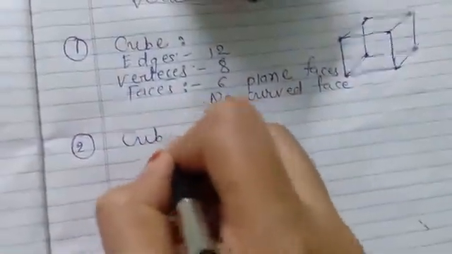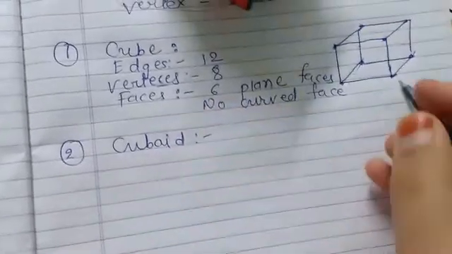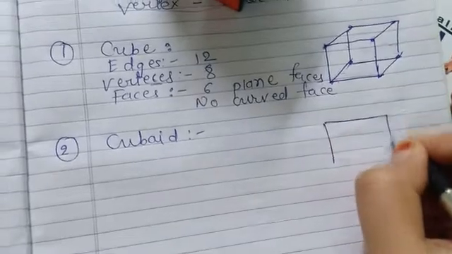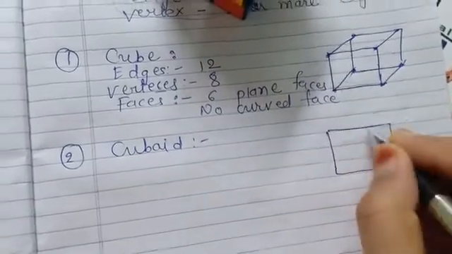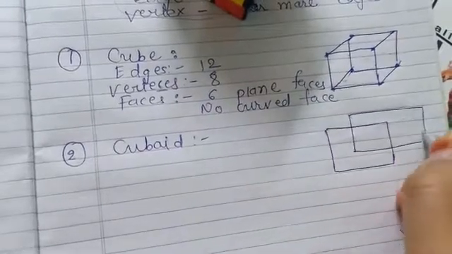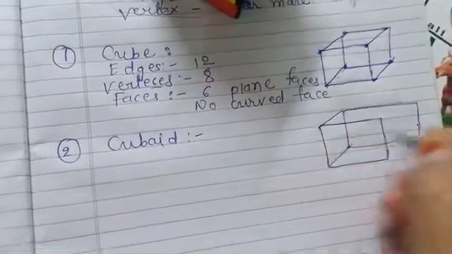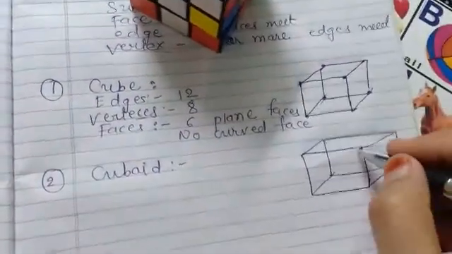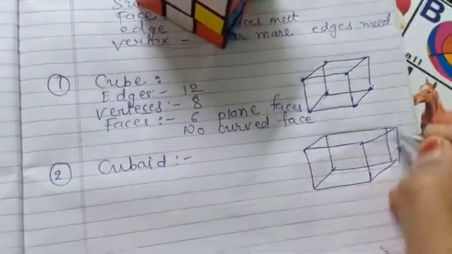Second is the cuboid. So I draw it first. It will be slightly longer than the first. So you have to draw the complete one like this.